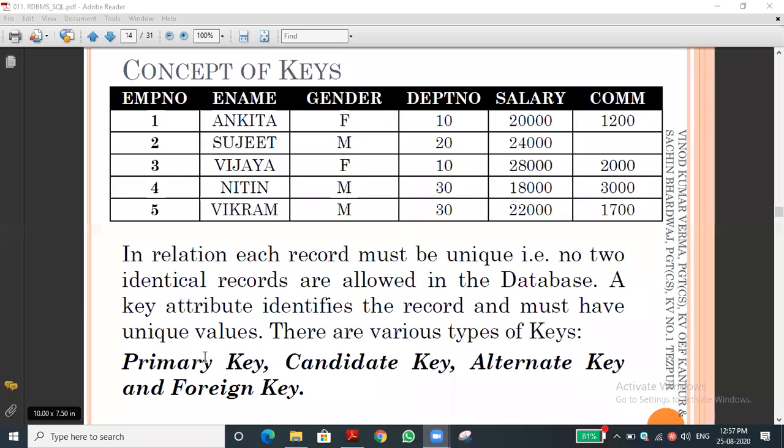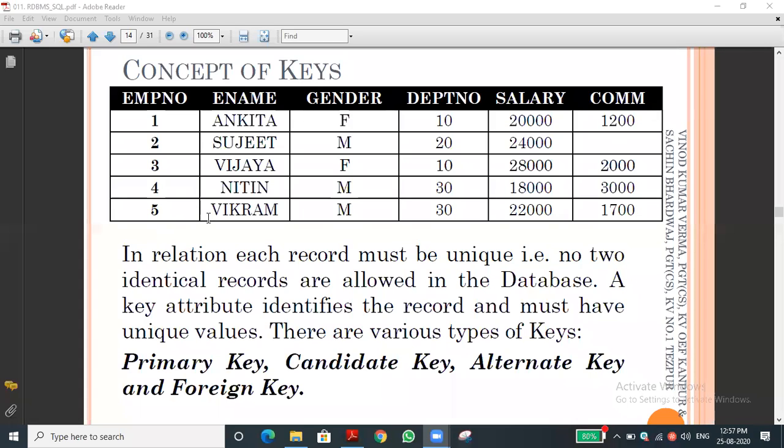For example, a table is there. Let's see this table, employee number. Whether all the employee numbers are similar or different, are they unique? Everything is unique. This one is not repeated anywhere. Employee number is 1, 2, 3, and it goes on till lakhs or crores.